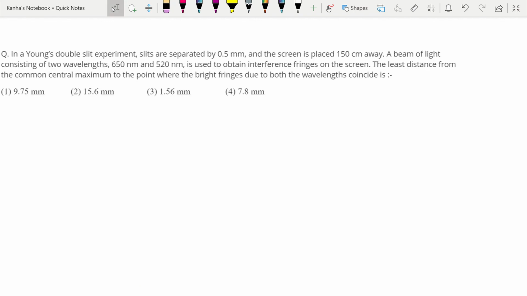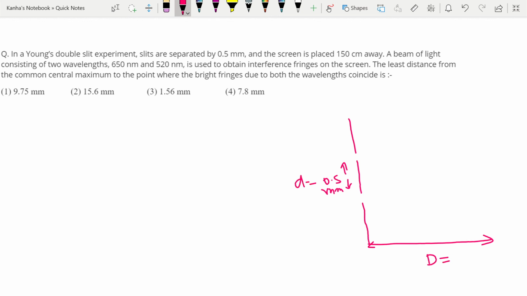So let's look at a question. In a Young's double slit experiment, slits are separated by 0.5 millimeter and the screen is placed at a distance 150 centimeter away. So we'll quickly draw this. Here, this distance is 0.5 millimeter and the distance here, which is known as capital D, this is 150 centimeter. Okay, this is your screen.